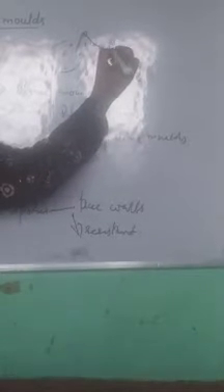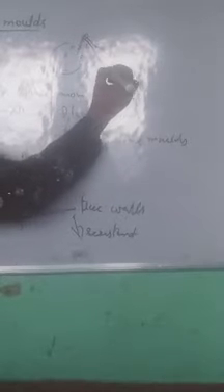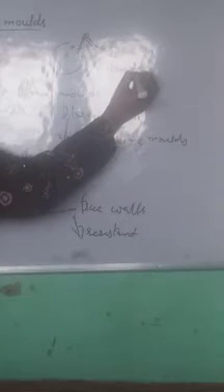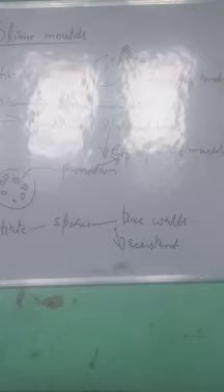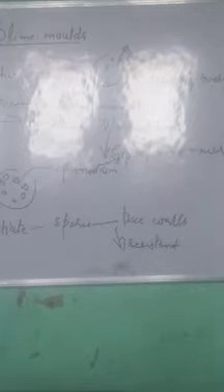When they form spores like this, these spores are formed at the tip of the fruiting body. So we can say spores are formed at the tip of the fruiting body. Now we will discuss what the categories are. First of all, we will discuss protozoa.